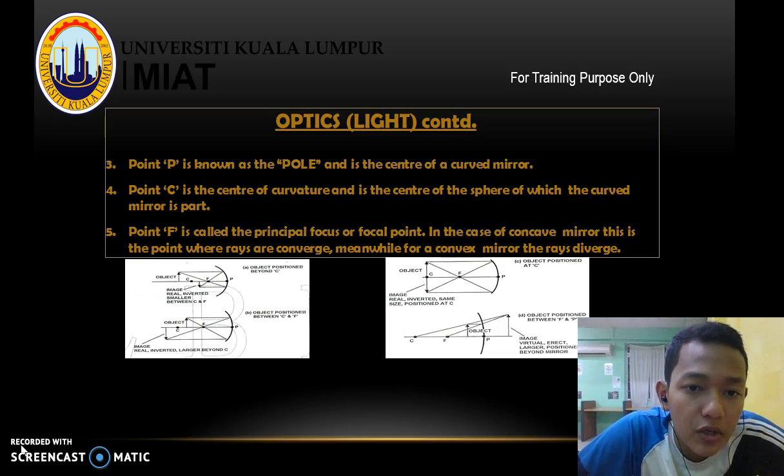Point P is known as the pole and is the center of a curved mirror. Point C is the center of curvature and is the center of the sphere of which the curved mirror is part. Point F is called the principal focus or focal point. In the case of a concave mirror, this is the point where rays are converged. Meanwhile, for a convex mirror, the rays diverge.